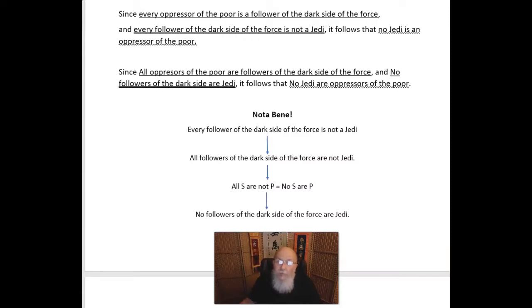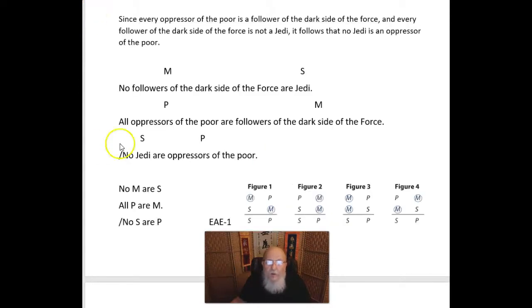You have to, before you do anything else, label our subject and predicate, and then label them here, and that gives us our middle term, and that gives us the form. No M is P, all P is M, no S is P. We see here the middle term is like this. So that means it's a figure 1. So we have an EAE-1 syllogism, a syllogism in the mood of EAE in the first figure.